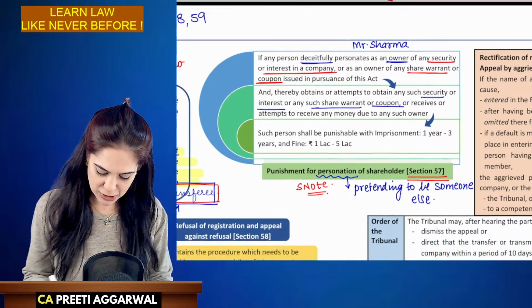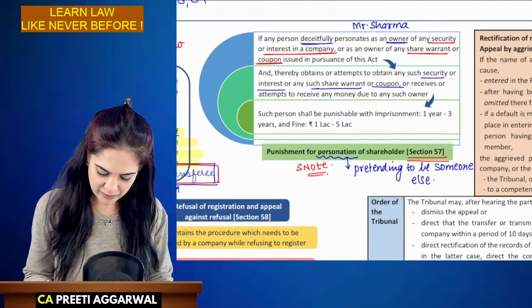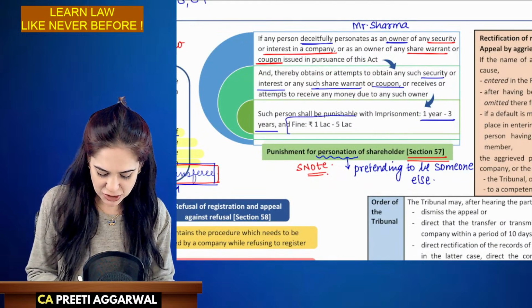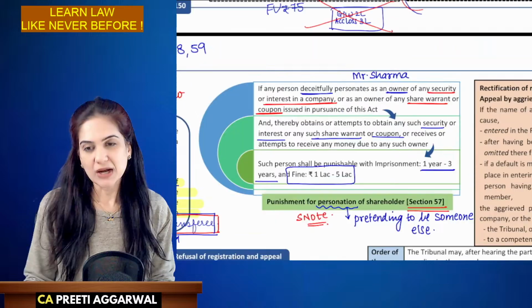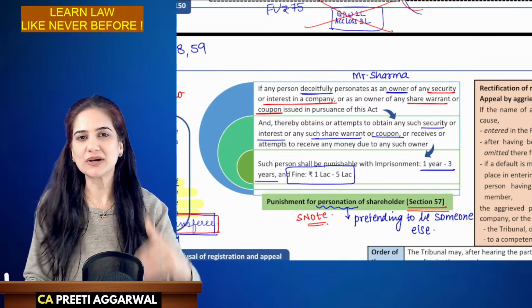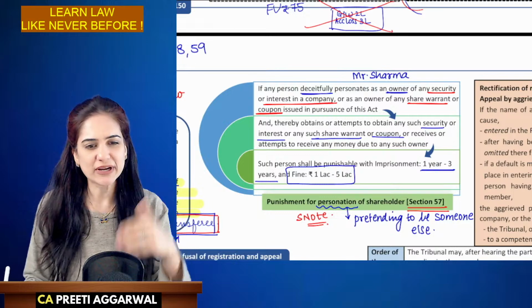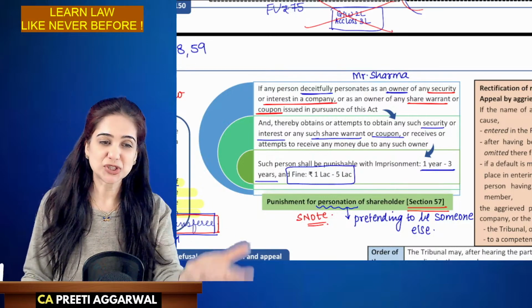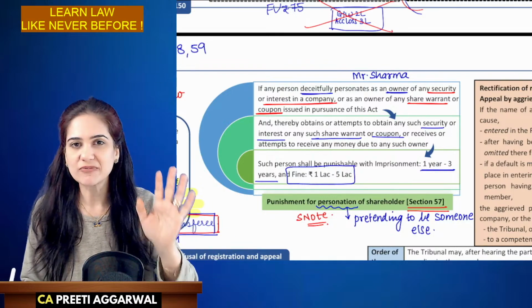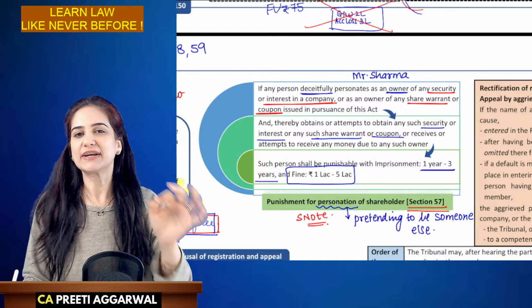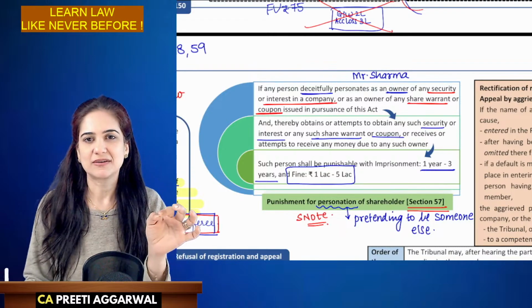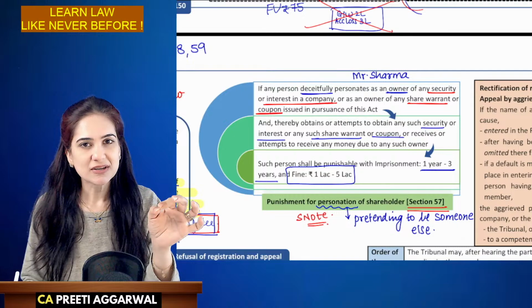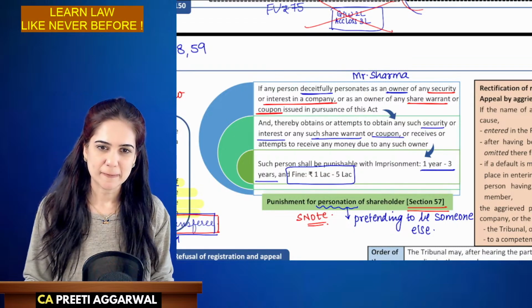such person will be punishable with imprisonment of 1 year to maximum 3 years, fine ranging from 1 lakh to 5 lakh. So if you're pretending to be the owner, you take the benefits, you take interest, dividend, or you get the shares transferred in your name, you sell it to someone. If your intention is to personate to be someone else, you will be punishable with imprisonment and fine.